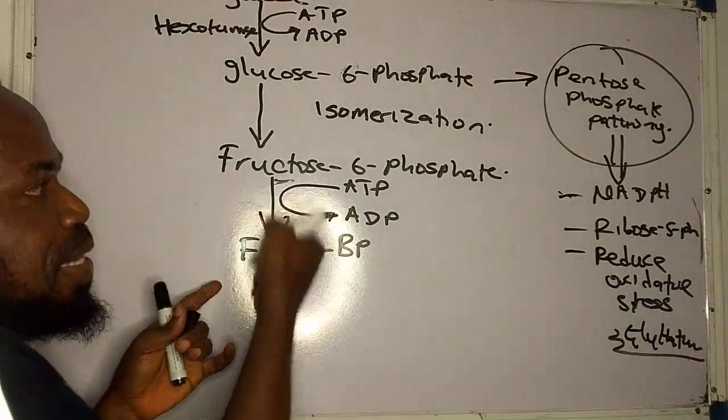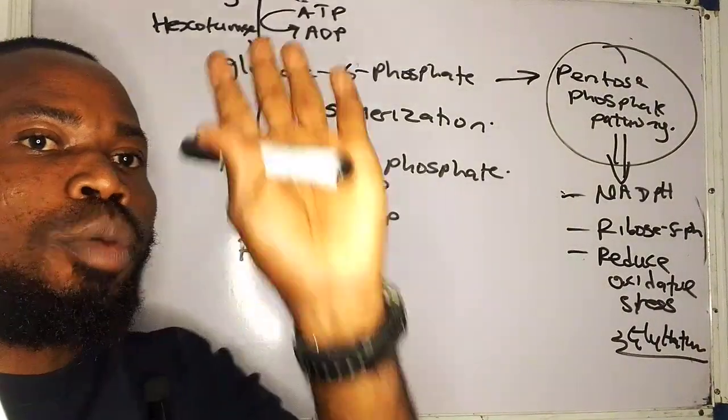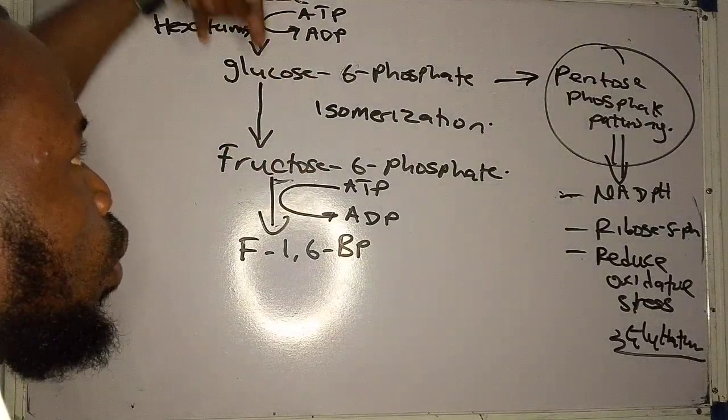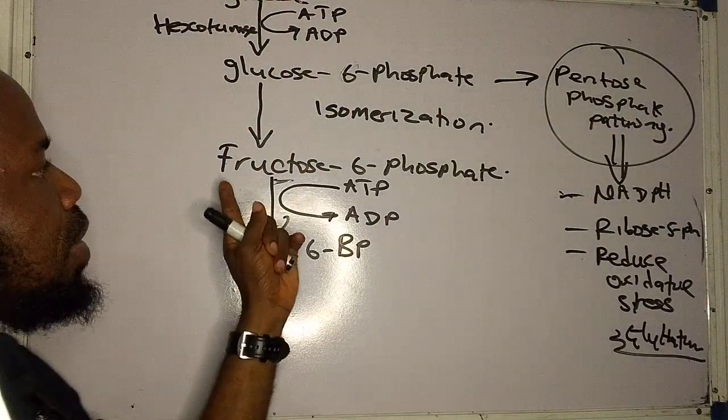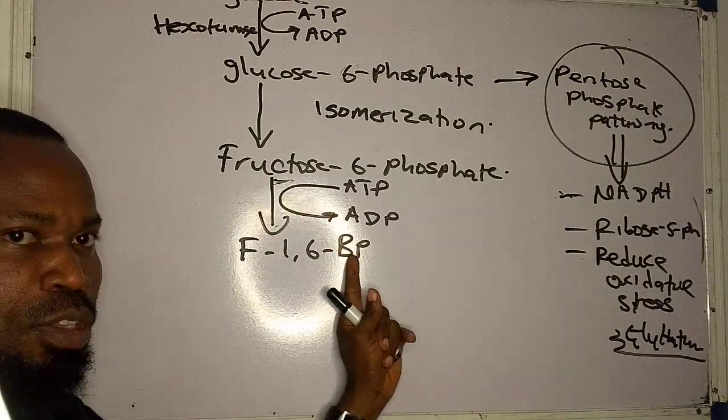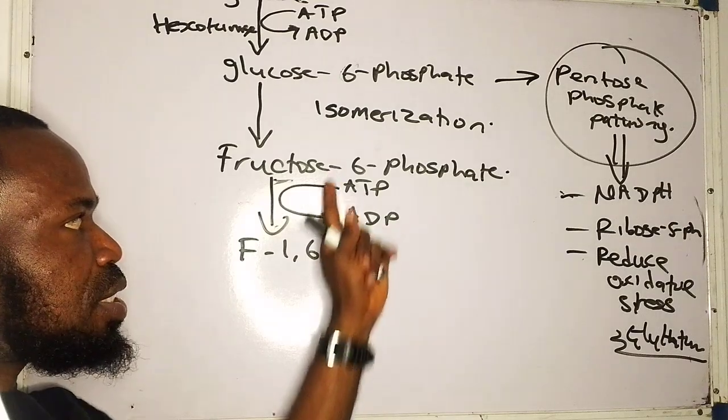Now, this step is another regulatory step, and this step is the committed step. So, what is the committed step of glycolysis? It is the step that catalyzes the conversion from fructose 6-phosphate to fructose 1,6 bisphosphate. Show you the same. Now, this is the committed step.